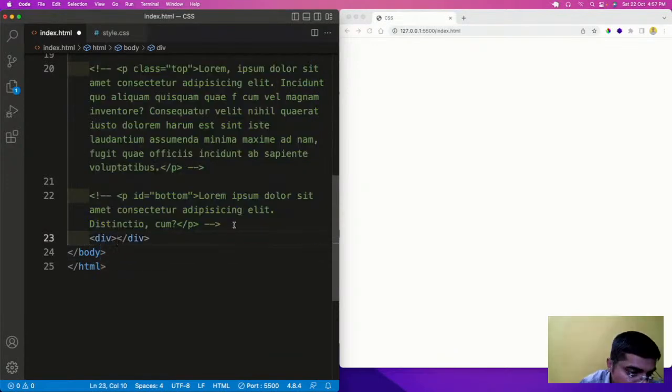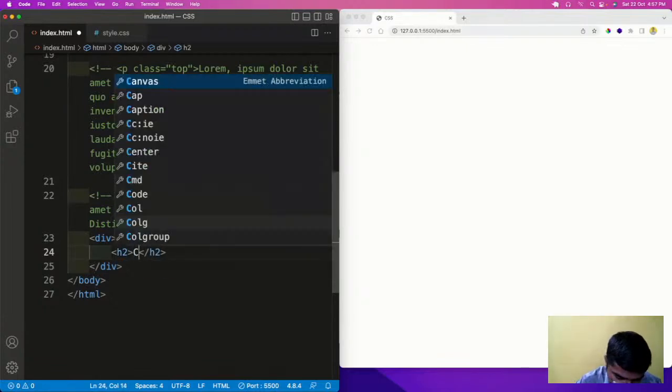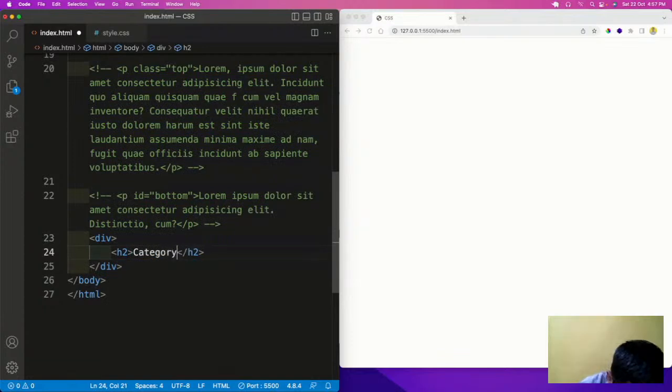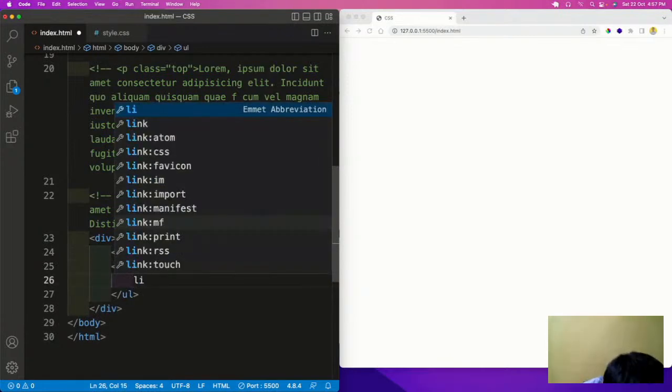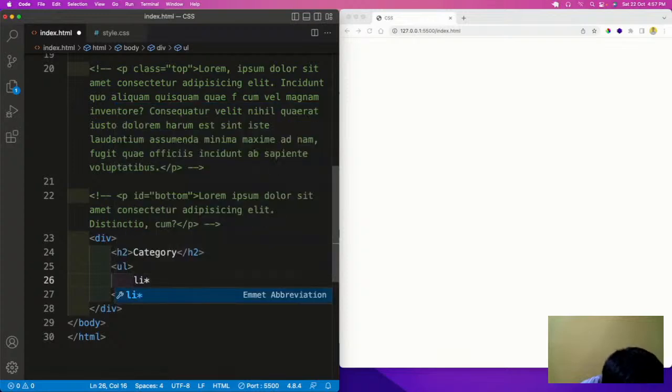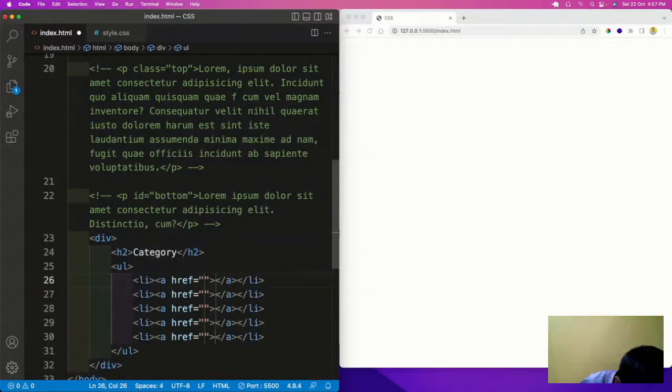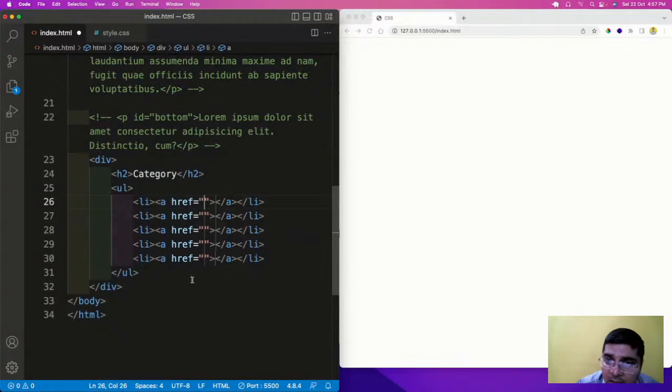Let me create a div, and inside this div we have some header, and after this we have some unordered list with li times 5. So we have the list items here. Now we have the basic structure ready with us.